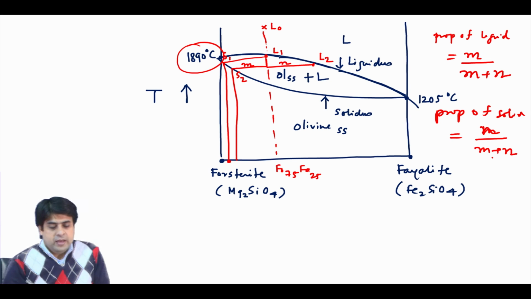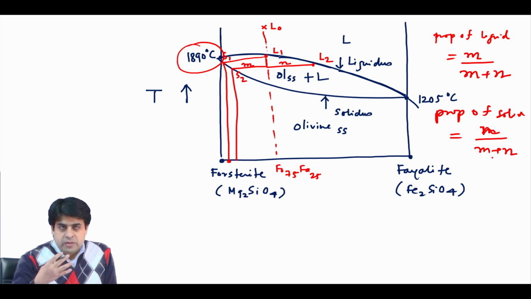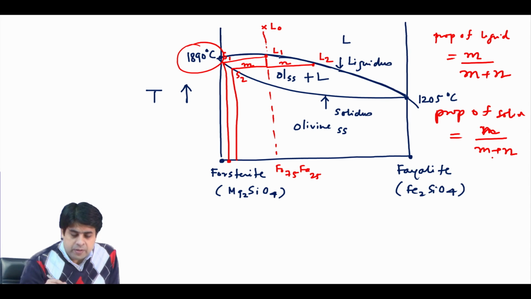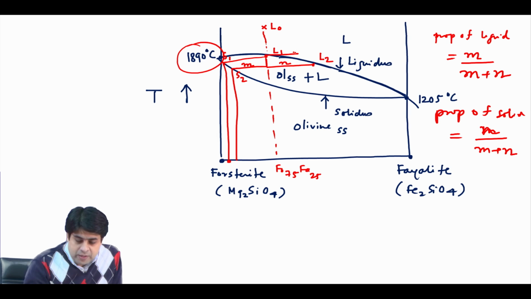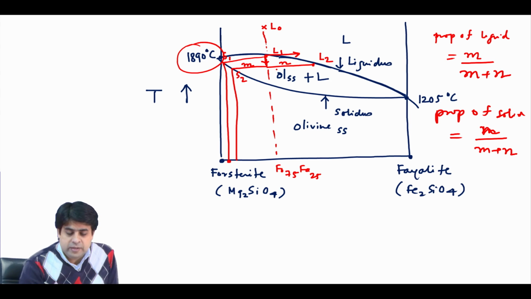So when you start to precipitate solid from the liquid, the liquid composition becomes richer in Fayalite, so your liquid will move in this direction while you are simultaneously decreasing the temperature.